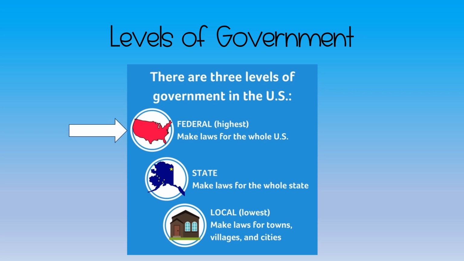So first of all, we have 3 levels of government in the United States. We have the federal or national government. That's our highest level. They make laws for the whole United States. State governments, they make laws just specific to their state, so a smaller group of people. And then local governments make laws specific for even smaller groups of people, so their towns, their village, or their city.